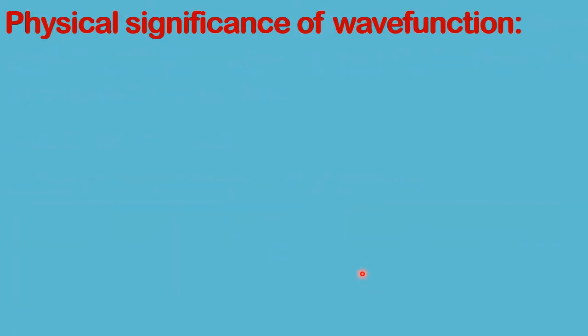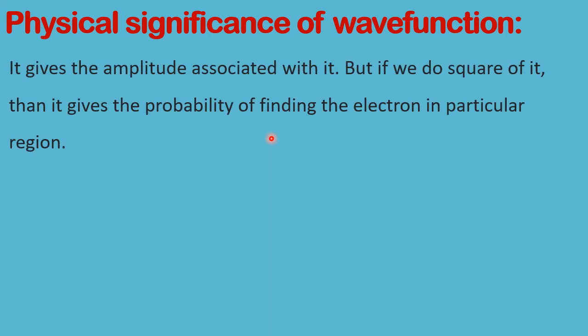Now let us see the physical significance of this wave function psi. It gives the amplitude associated with it, but if you square it, then it gives the probability of finding the electron in a particular region. More than psi, it is psi square that is important. Psi square is the answer for the probability of finding the electron in a particular region. He is using the word region in space. That means the quantum mechanical model tells us about the electron in 3D, not in 2D. That is the specialty of this theory.